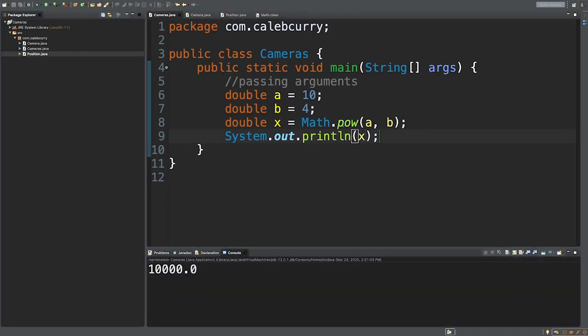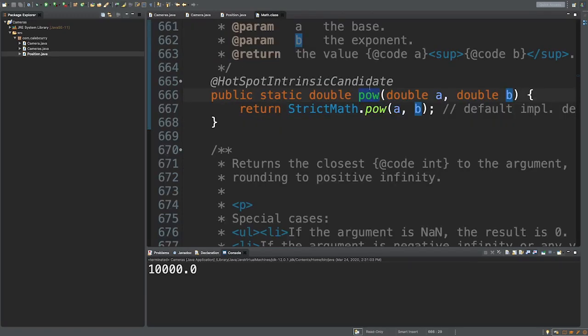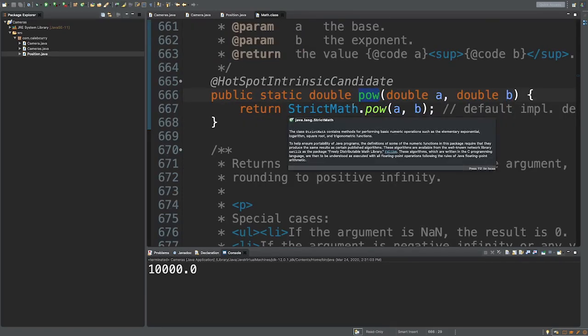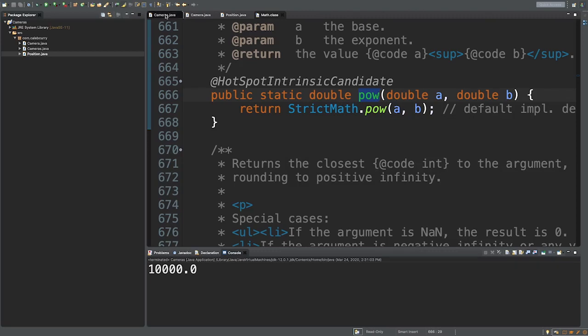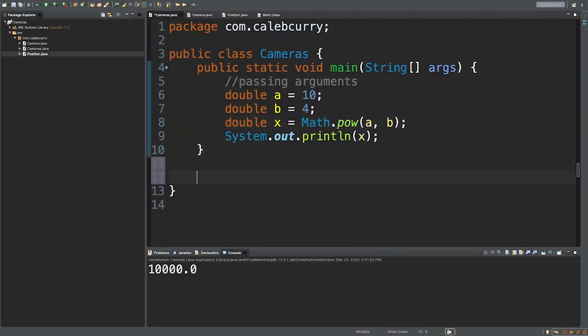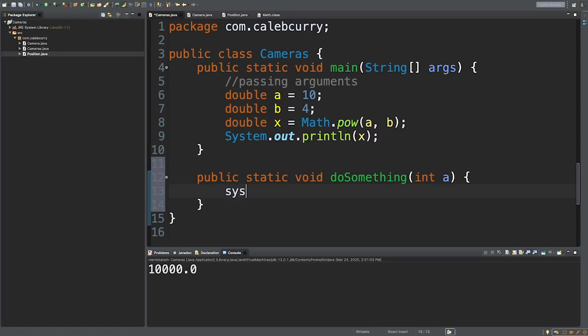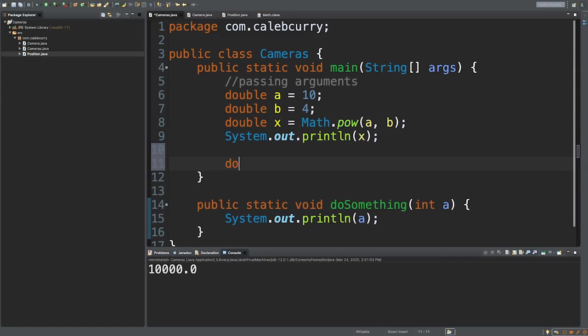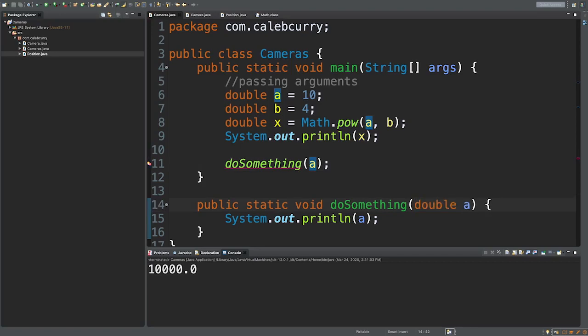It's not so confusing here because obviously pow is defined somewhere else and it's self-contained, but people often get confused when they're creating their own methods. For example, if you created a method down here, we'll just say public static void doSomething, and this will take an integer a, and it's just going to output the value. So literally this method is completely pointless. We can invoke this method and pass in our a. a is actually a double right now, so it's complaining about the type. So let's just say this takes a double instead. Everything checks out, we don't have any compiling errors.